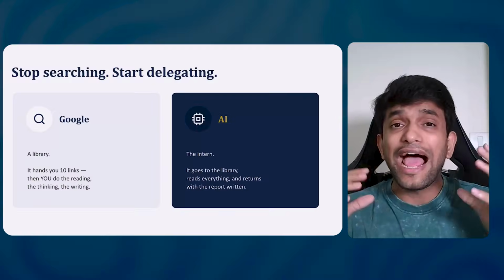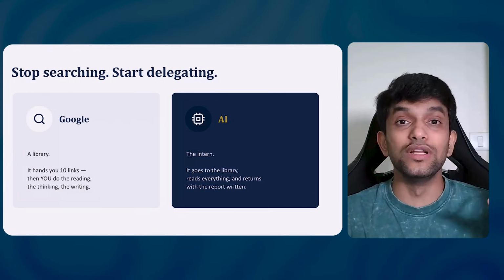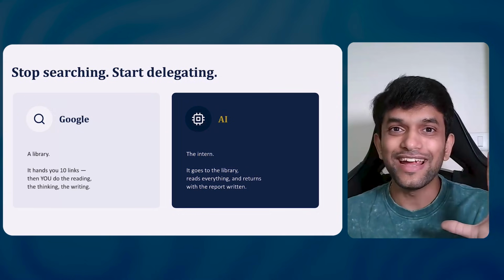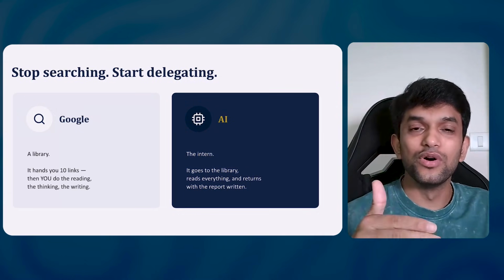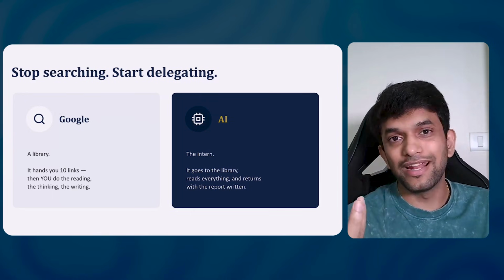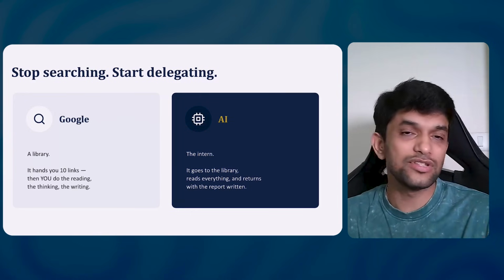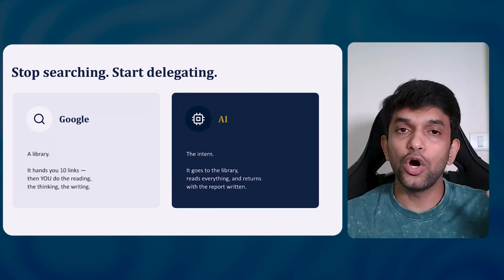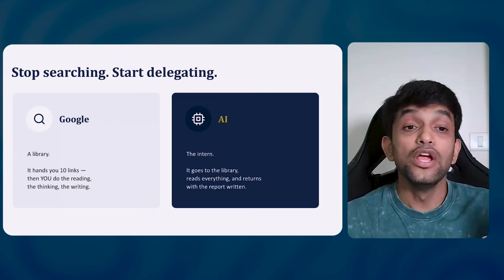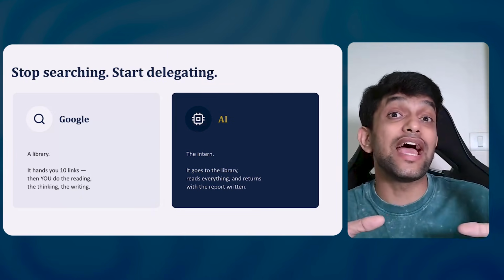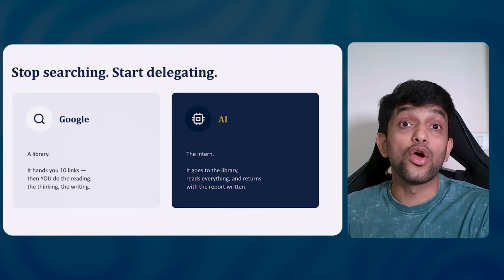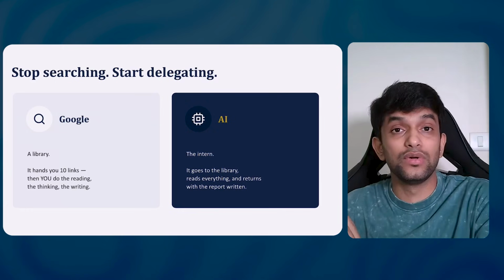Next is, guys, what I have seen is people are using AI just like Google. Earlier we used to Google stuff, now we are asking ChatGPT. Let's say I have a cold, I used to look into Google first, like I am having cough and cold, what might it be. Right now, instead of that, I'm putting it into ChatGPT. Or let's say I have to update my Aadhaar. How do I update my Aadhaar? I used to Google, now I'm asking ChatGPT, right? So now we should not use AI as a Google. We should rather use it as a person or an intern whom I can give tasks to do.